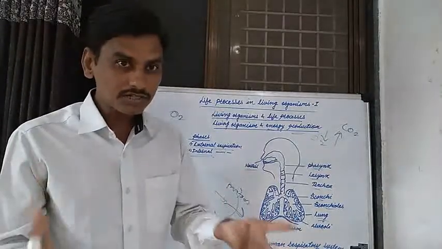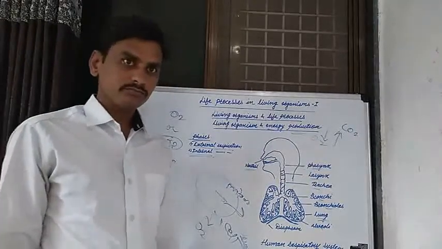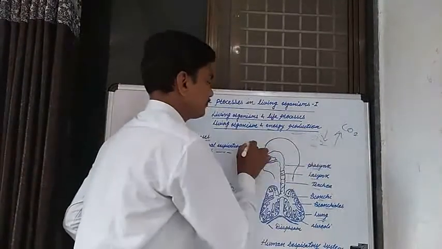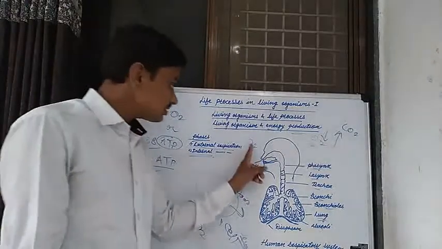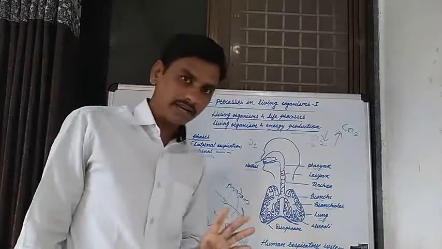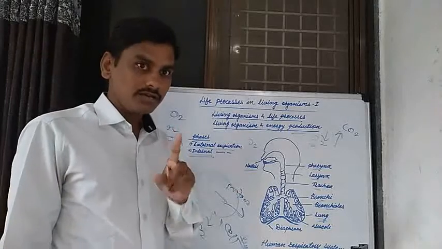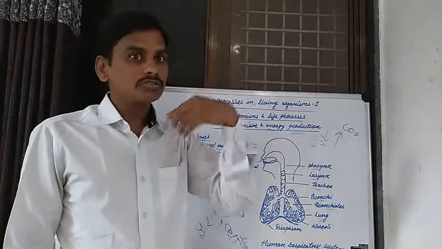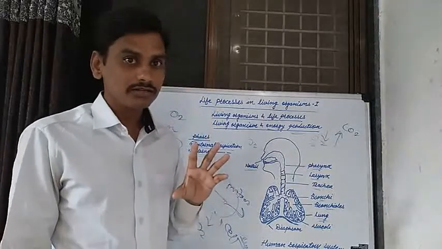How is this respiration process carried out by the organs in the human body? The oxygen present in the atmosphere, in the environment, is taken in through the nostril. The first important organ in the respiratory system is the nostril. By the nostril, we take in air, meaning oxygen.